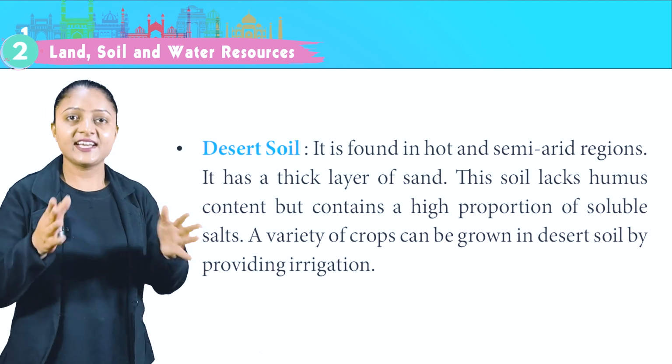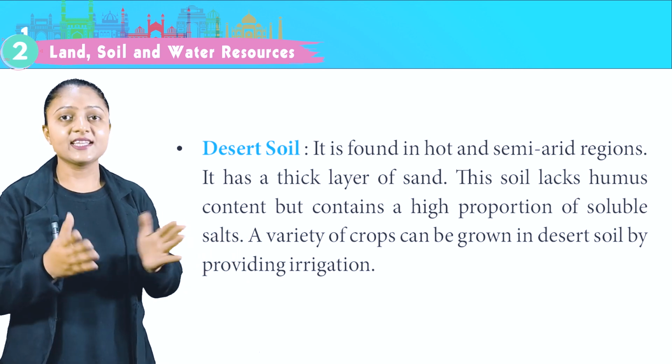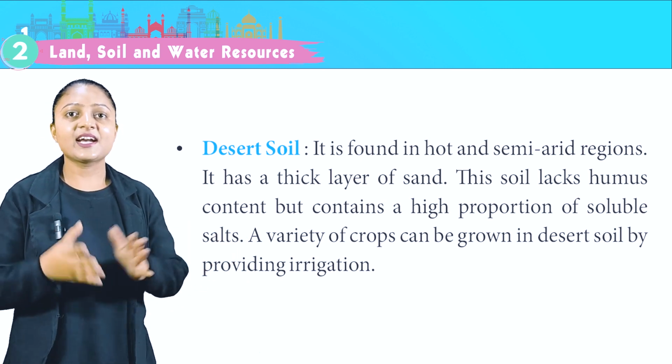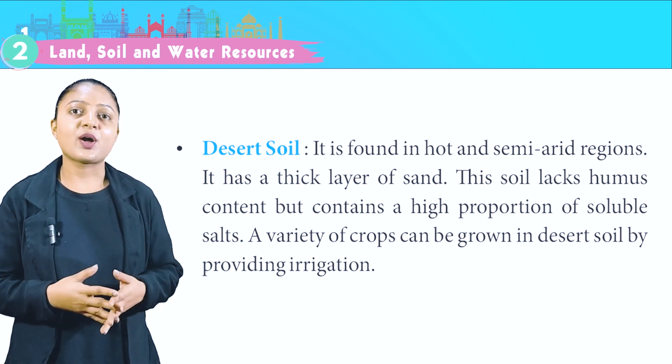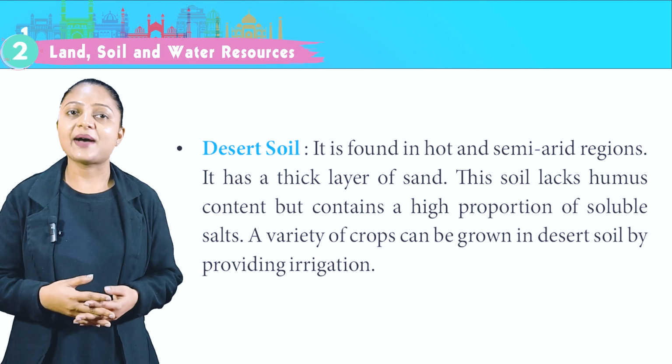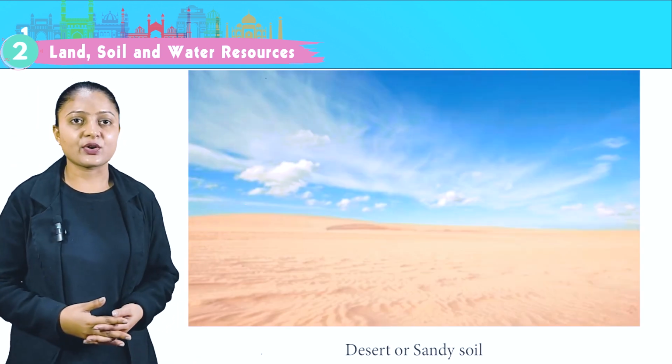Desert soil. It is found in hot and semi-arid regions. It has a thick layer of sand. This soil lacks humus content but contains a high proportion of soluble salts. A variety of crops can be grown in desert soil by providing irrigation. This is the image of desert or sandy soil.